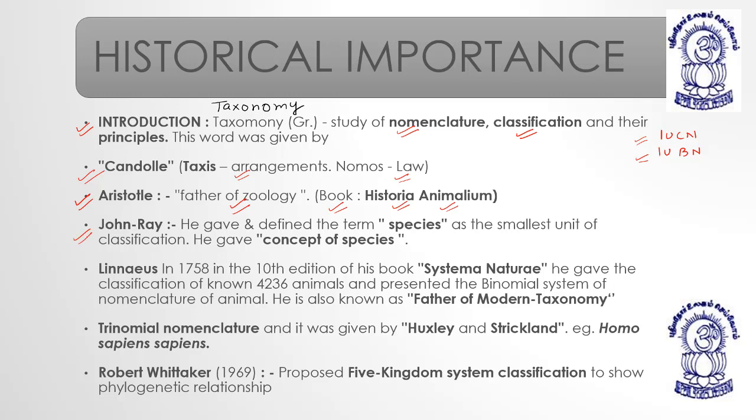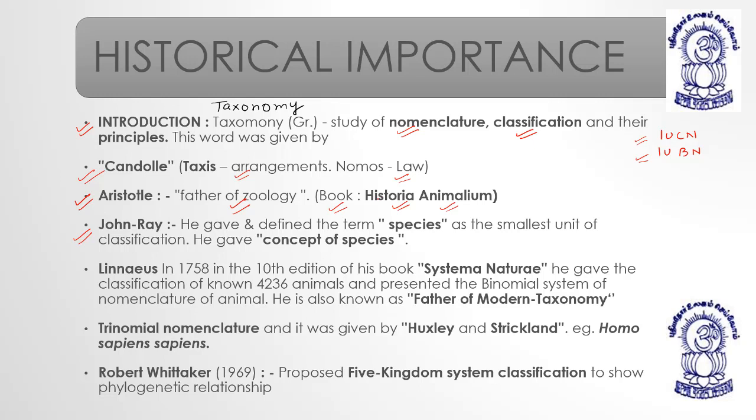John Ray: the term species was first defined and came into existence because of Sir John Ray. He also stated that species is the smallest unit of classification. When you classify some organism, what you need most specifically are the features of that species.